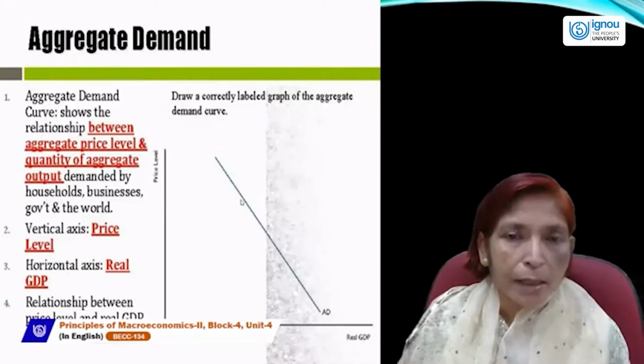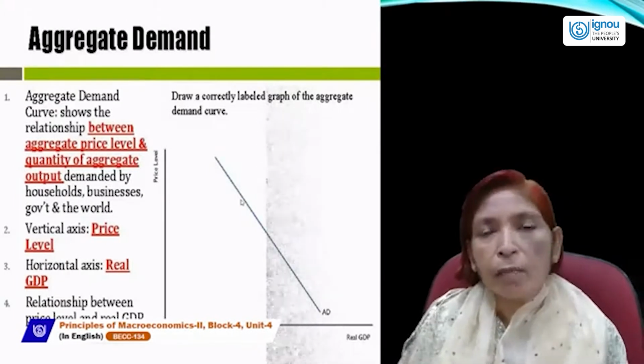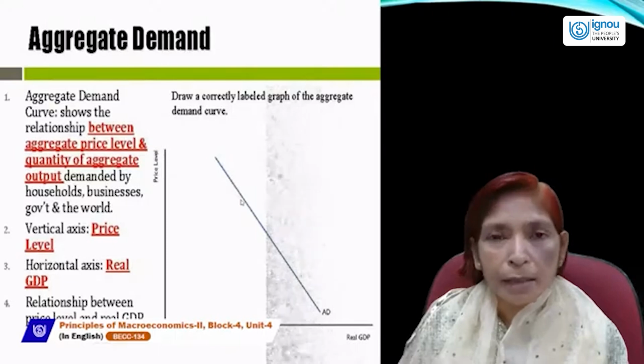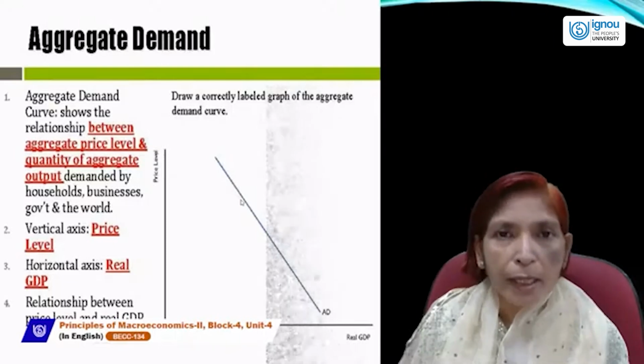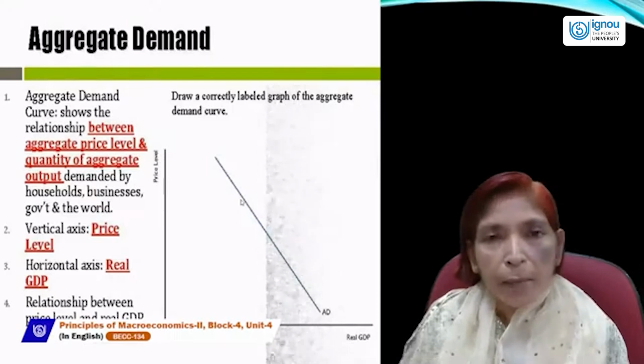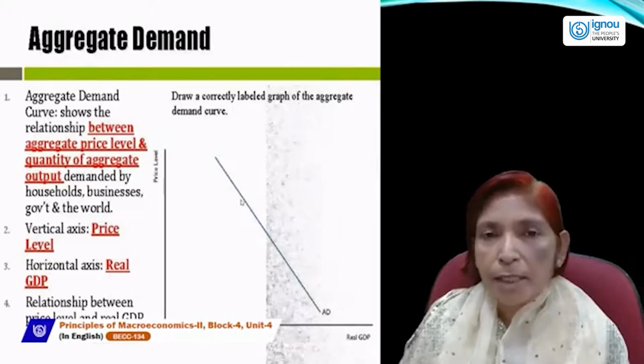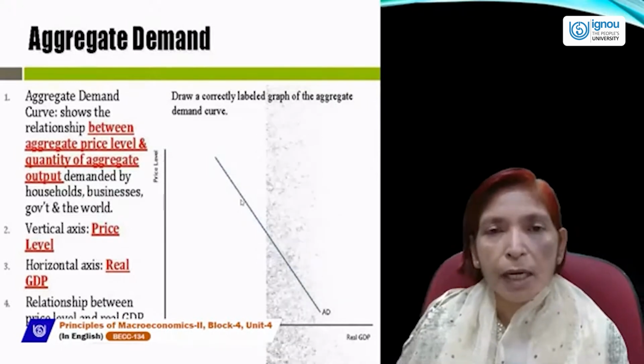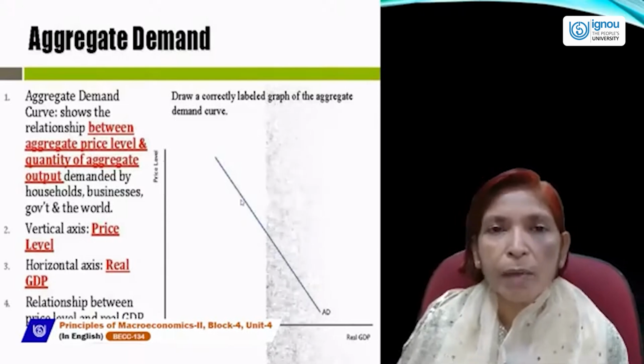It means we include all the factors or components which are the main components of aggregate demand. As you know, in a two sector economy, we take only C and I. C is consumption demand and I is investment demand. So aggregate demand is the sum total of C plus I. C is consumption, I is investment in a two sector economy.